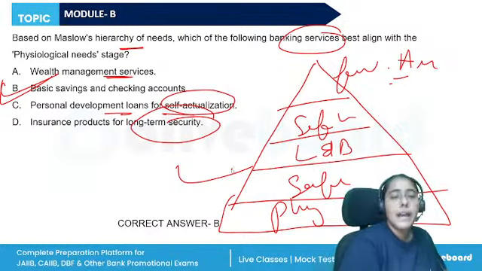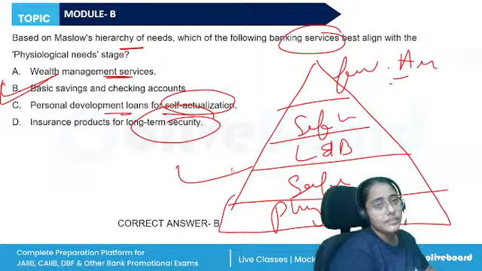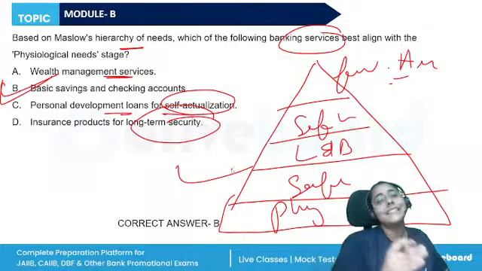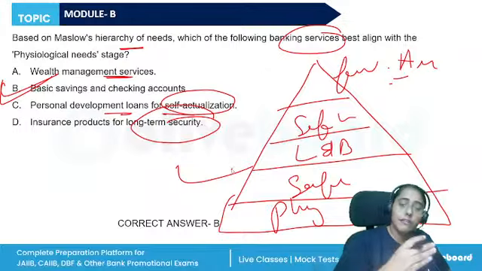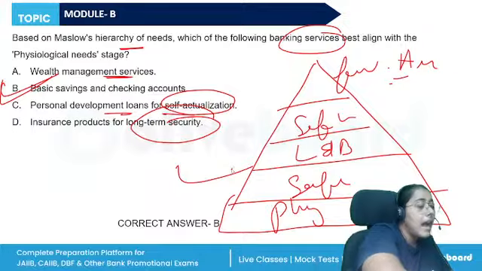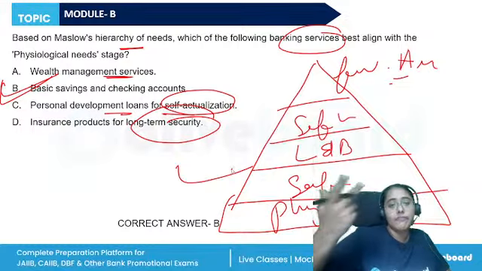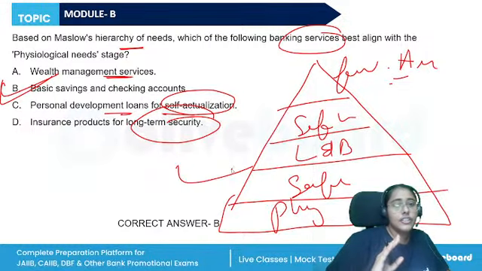So, this is how Maslow's hierarchy works. Abraham Maslow gave the theory of motivation that says individuals are motivated to achieve these needs in the different stages of their life. Once we fulfill our lower level needs, only then do we move on to the higher level needs progressively. Finally, we try to achieve self-actualization, our full potential.